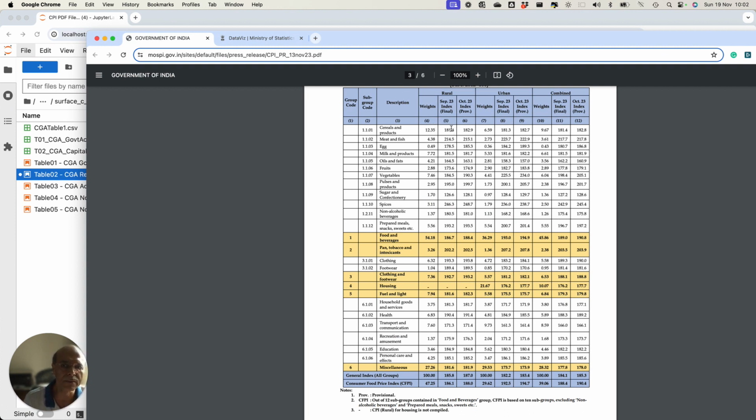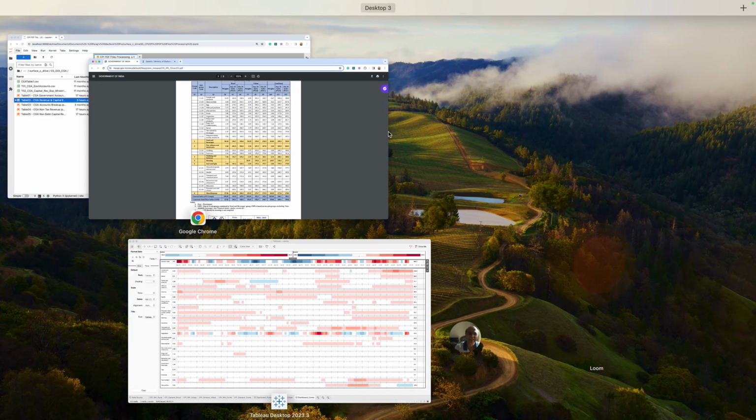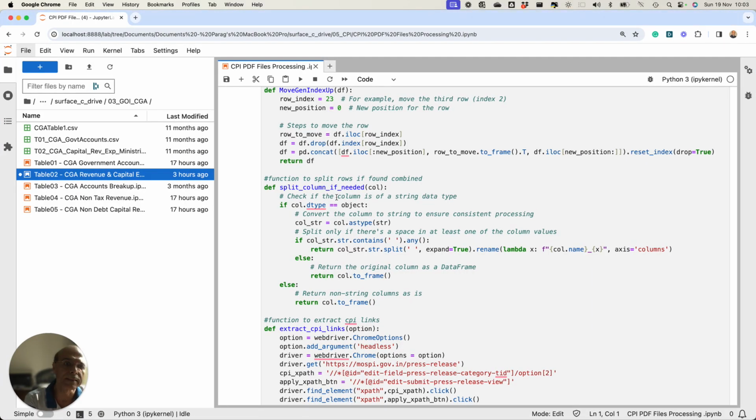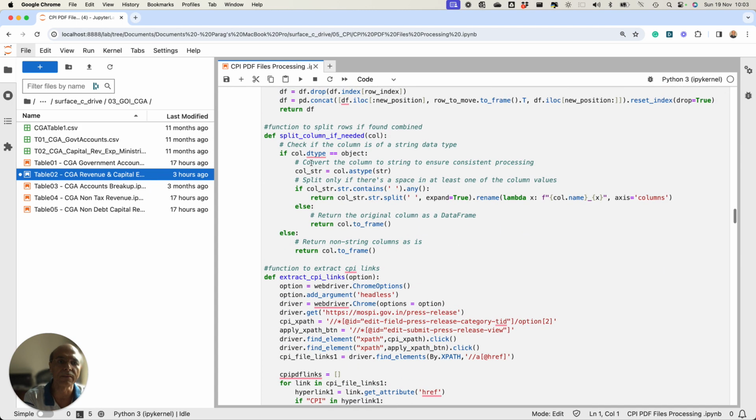But when you do PDF to Excel conversion, sometimes these two get clubbed together, and it becomes very difficult to process the data. So you need to split the columns if they are clubbed. It checks each and every column and splits if needed. Otherwise you will never be able to automate this whole process.